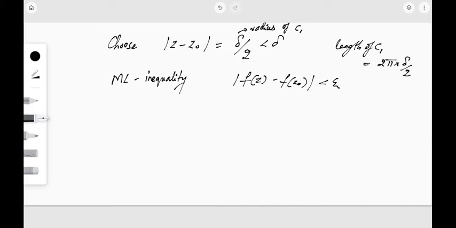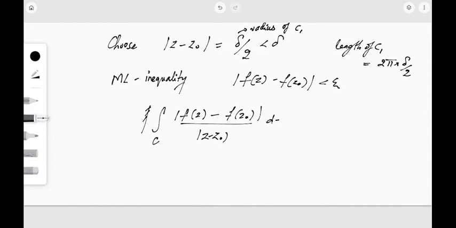So in this case, by ML inequality, the bound of this integral will be less than M into L. The integral of f of z minus f of z dot by z minus z dot into dz will be less than M, which is epsilon, into 2 pi into delta by 2, and we have modulus z minus z dot equal to delta by 2.